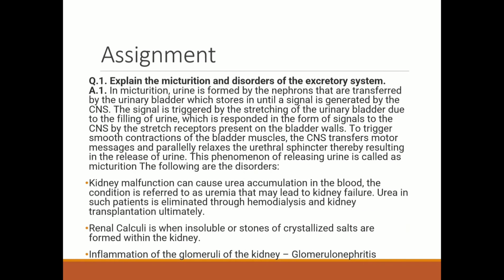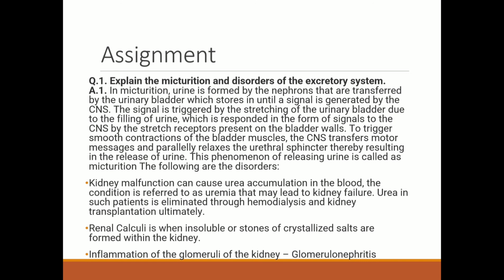Next question. Explain micturition and disorders of the excretory system. In micturition, urine formed by the nephrons is transferred to the urinary bladder, which stores it until a signal is generated by the CNS, that is the central nervous system. The signal is triggered by the stretching of the urinary bladder due to the filling of urine, which is relayed in the form of signals to the CNS by the stretch receptors present on the bladder walls.